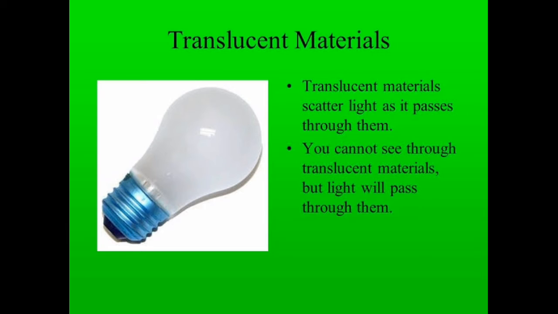So the translucent material is the material which lets the light pass through but not clearly. The next and last one is opaque, through which we cannot see at all. Example, any solid substance, book, cardboard, etc.